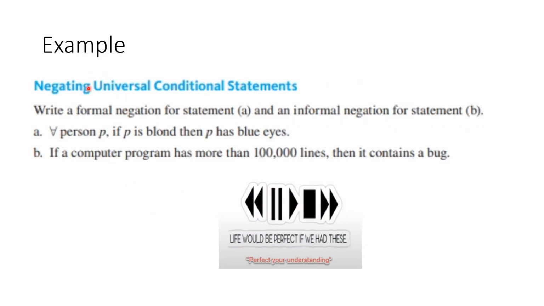So here's an example. You're supposed to write a formal negation for statement A and an informal negation for statement B. So there they are. You know what to do. Let's see how you did, and we'll do that in the next video.